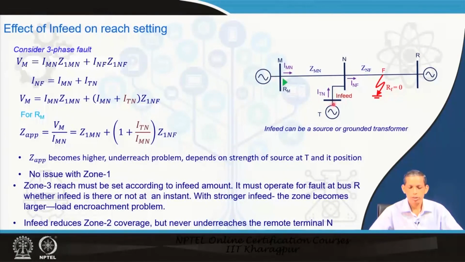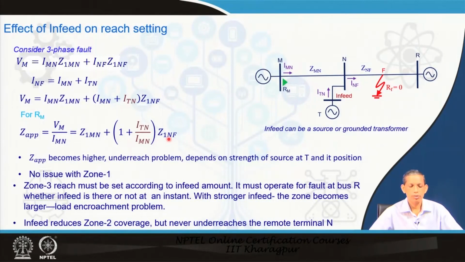Without the in-feed this becomes equal to only I m n, so this additional term is the concern. For relay R m, the Z apparent for a 3 phase fault is V m upon I m n, any phase voltage, any phase current. That equals Z 1 m n usually, but now with in-feed this term comes into the picture.